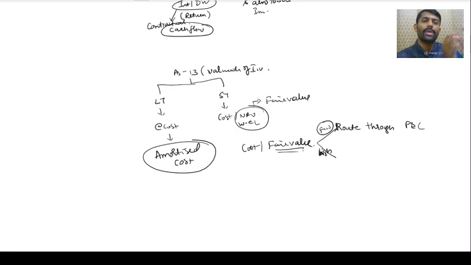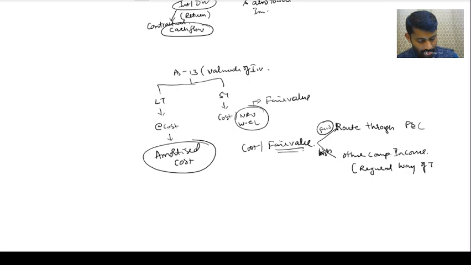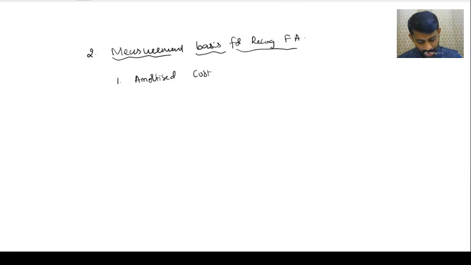So that time I have to keep it in another account, which is called other comprehensive income. Are you understanding? This is for the regular way of trading. On a large scale, if you keep on trading regularly, then better keep it in one separate account. Don't route through P&L. Keep it in a separate account called other comprehensive income for the regular way of trading. Are you understanding? Yes, sir.